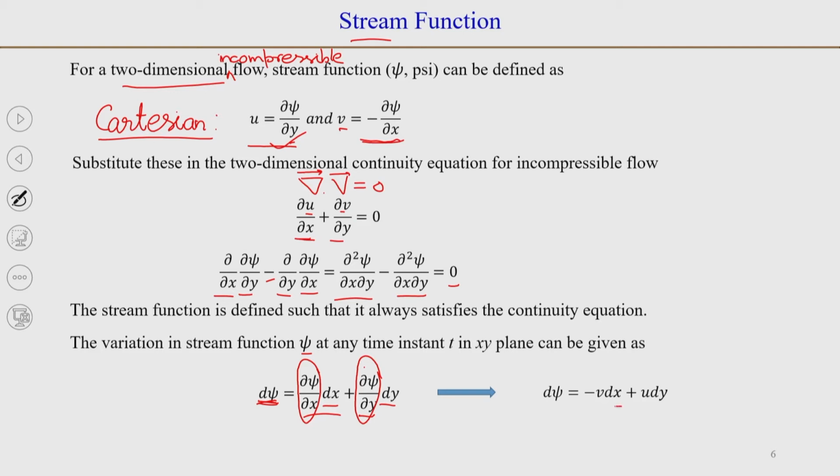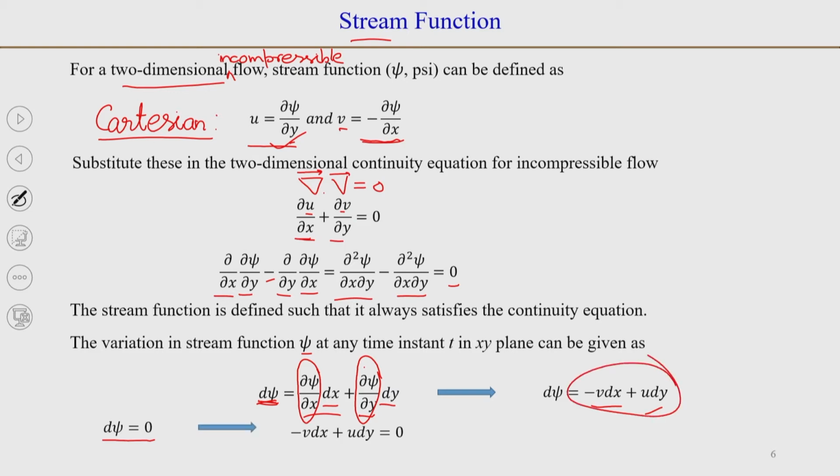And if this is equal to 0, that means if there is no change in the stream function, then d psi is equal to 0.